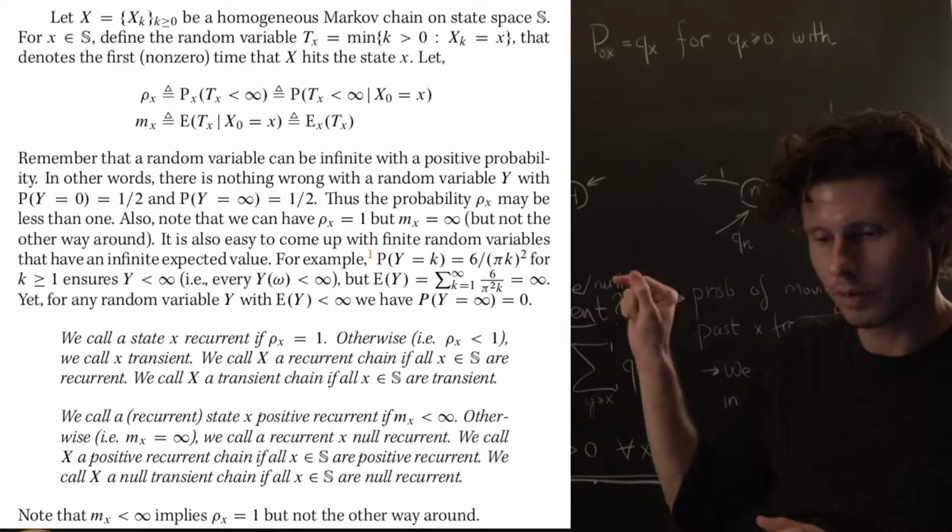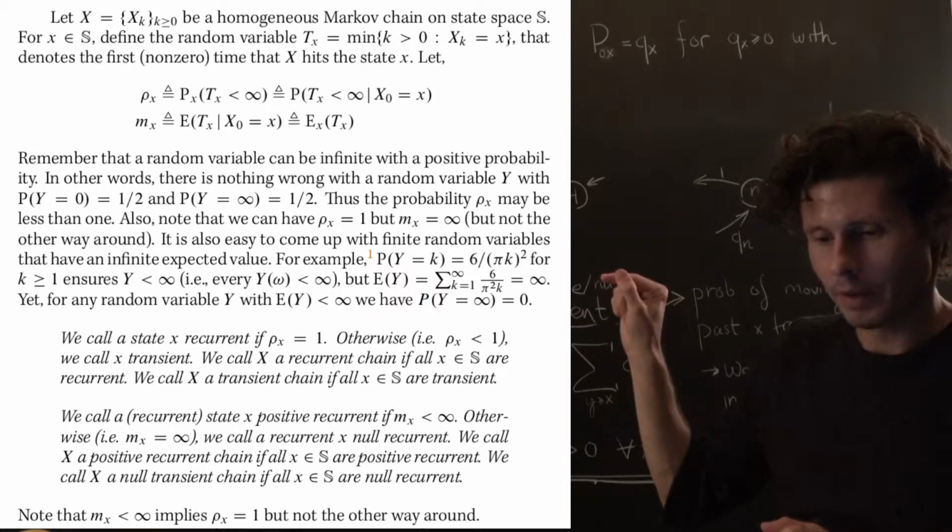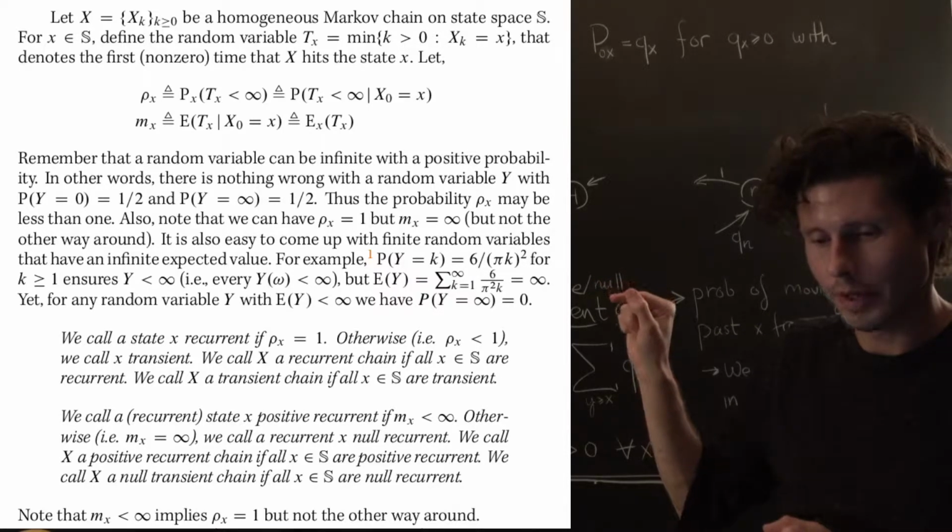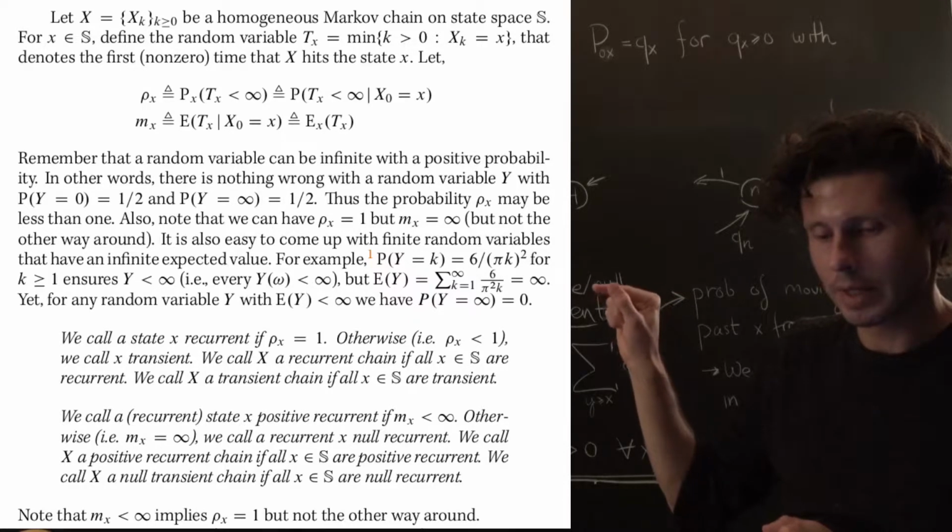Of course, you've seen an example of this. This is an updated version of the note where I have the correct definition of a random variable that's finite. It's finite for every single outcome, but its expectation is in fact infinite. So this should show you that you can have a recurrent state that's not positive recurrent.